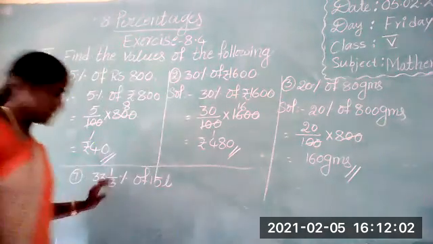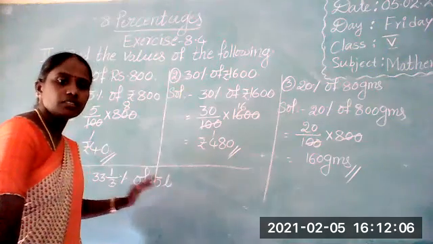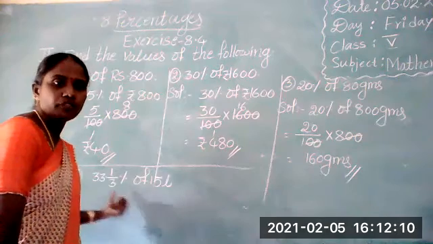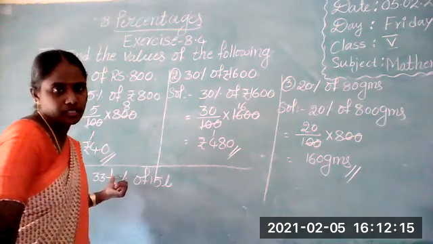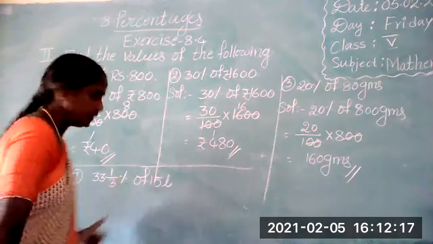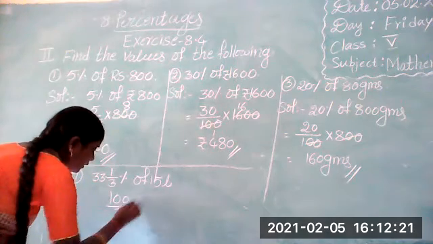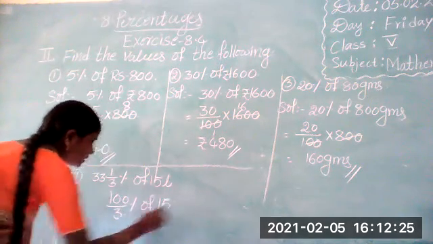Okay, 15 liters. First, 33 whole 1 by 3 is given as a mixed fraction, so first we have to change it into an improper fraction. 33 threes are 99, 99 plus 1 is 100. So 100 by 3 percentage of 15.